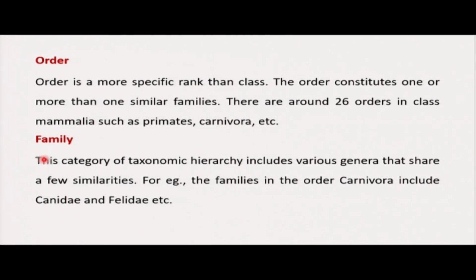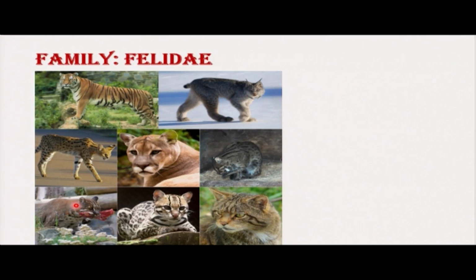The family is the category of taxonomic hierarchy which includes various genera that share a few similarities, like the families in the order Carnivora include Canidae and Felidae. These belong to the same family and have the same characteristics. Then from there, we see examples of animals which belong to the same family, and this family is Felidae.